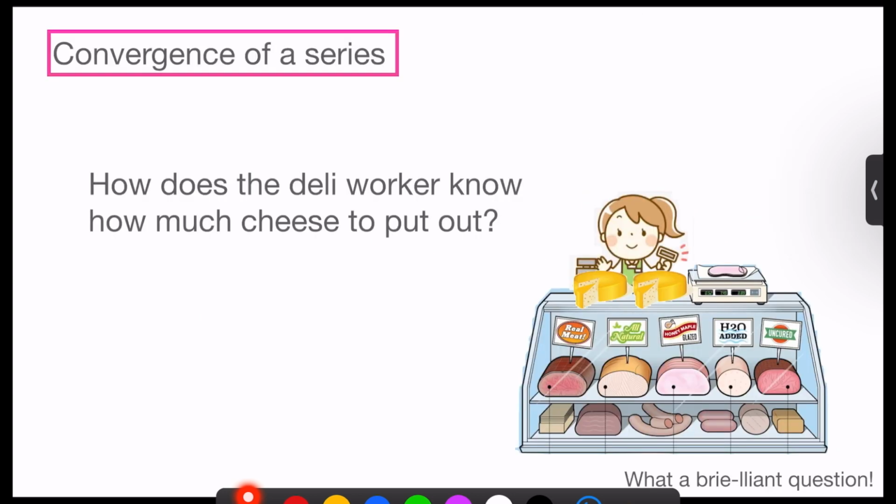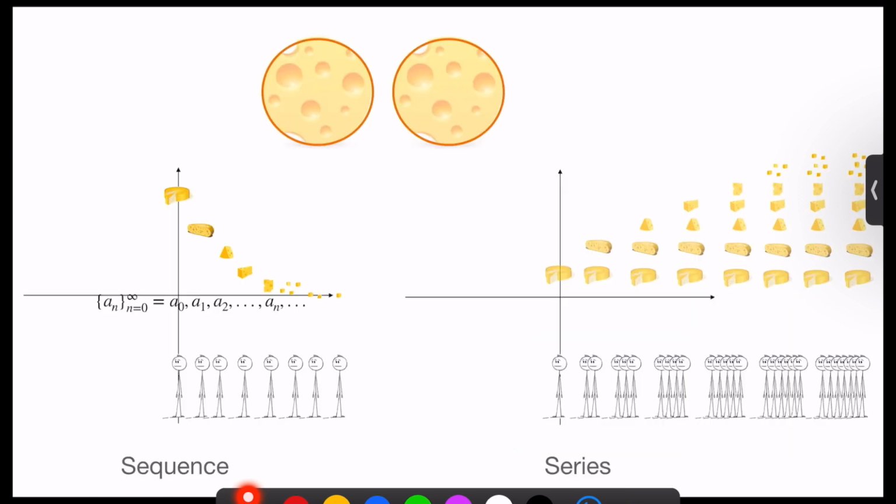So we know how to deal with sequences. What about the convergence of a series? How does the deli worker know how much cheese to put out? This is the sum of all cheese used up by the students. So we're going to take a step back and go through the queue one student at a time. We have the sequence of students, how much each student is asking for, the total amount of cheese given out, and the total amount of cheese given out graphed as we go through the queue.